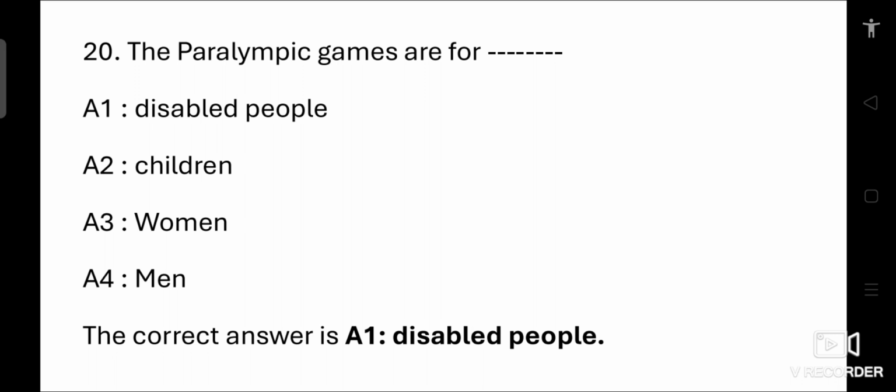Children are not specifically the focus of the Paralympics, although young athletes can participate if they meet the criteria. Women and men are both represented in the Paralympic Games, but the primary destination is for disabled people regardless of gender. So the correct answer is disabled people, A1.